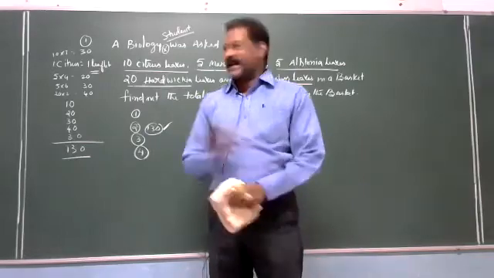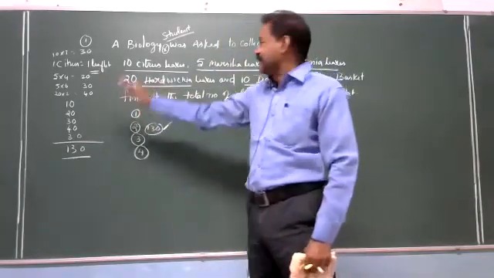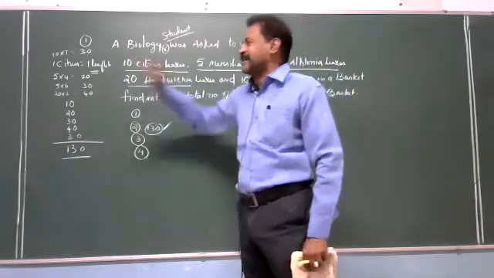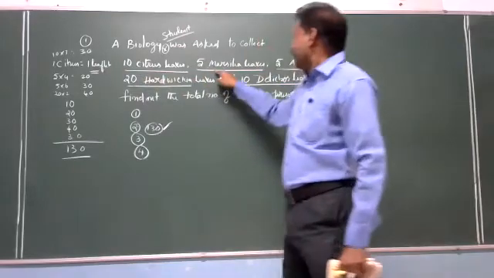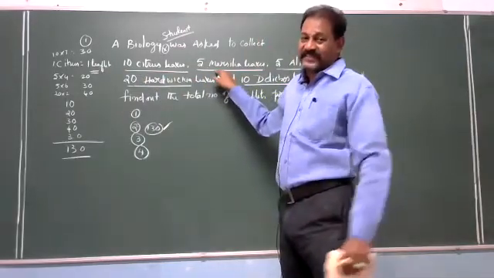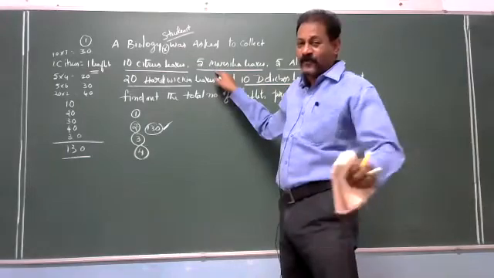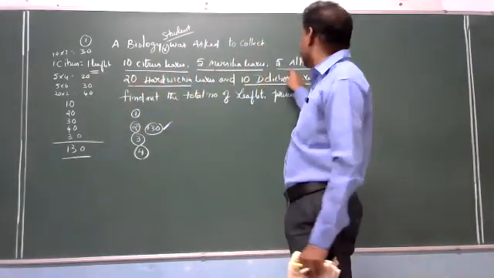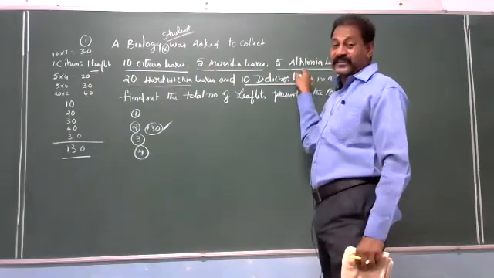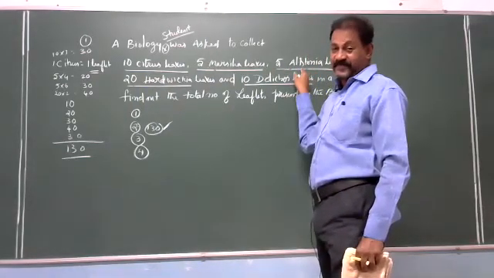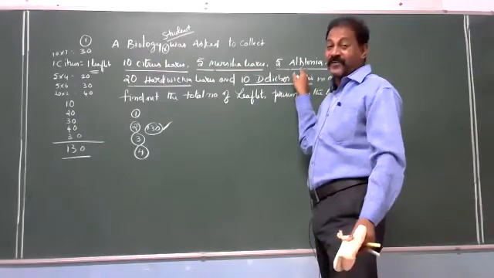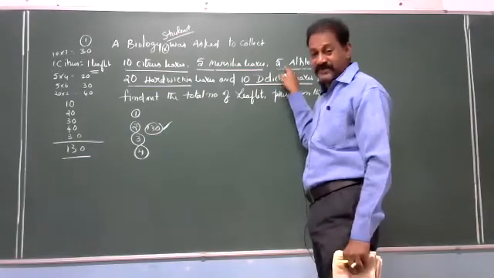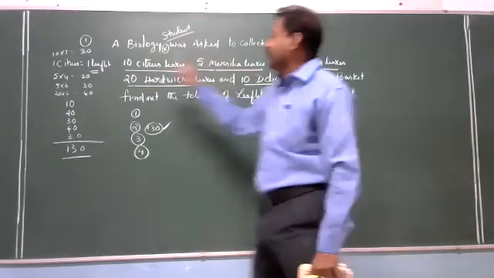So the concept of asking is based upon the number of leaflets present in the compound leaf. Citrus is a unifoliate compound leaf, 1 leaf is equal to 1 leaflet. 5 Marsilea leaves: in the previous class we have seen 1 Marsilea is equal to 4 leaflets, 5 into 4, 20 leaflets. Alstonia is nothing but silk cotton. Silk cotton has more than 5, a multifoliate compound leaf. So more than 5 means minimum 6. So 6 into 5, 30.